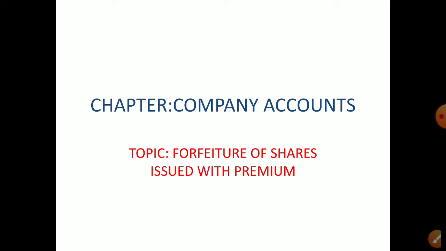Of those forfeited shares, suppose 100 shares are forfeited, you can reissue 50, 70, 80, 90, 100 maximum. You can reissue only as many shares as were forfeited. So when we discuss forfeiture and reissue, the portion remaining in the share forfeiture account will be transferred to capital reserve.